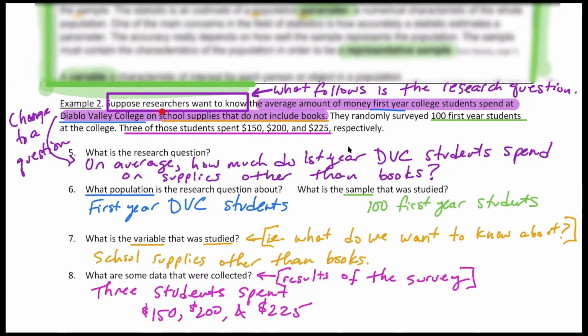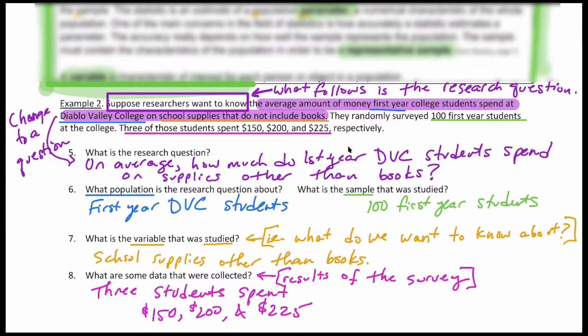Example 2 says, suppose a researcher wants to know the average amount of money first-year college students spend at DVC on school supplies that do not include books. And here's the key right here. I put a box around that first phrase because anytime you see researchers want to know, or somebody was trying to determine, or that kind of phrase, what follows is the research question. So your job is to just take that statement and somehow change it into a question. Usually, you just have to change a couple words at the beginning and add a question mark at the end. And there you have it.